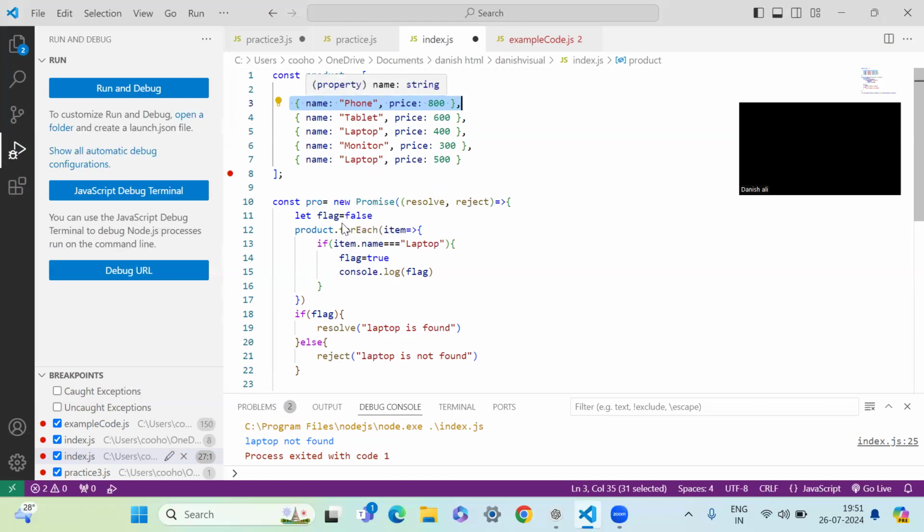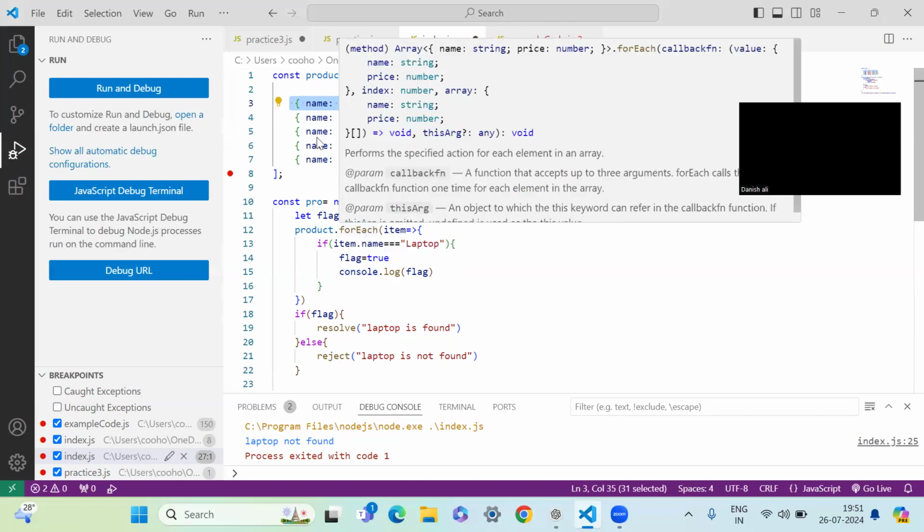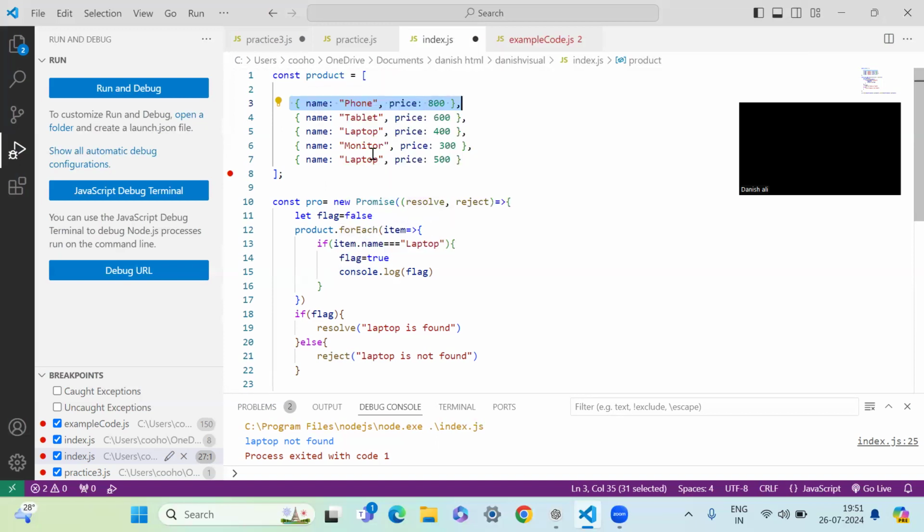So first, since we are using forEach over here, it says that if I get the laptop, so item dot name equals laptop, then the statement says that the variable flag becomes true. Here the variable flag is false. The moment I get the laptop, this flag is assigned a new value over here, and that's true.